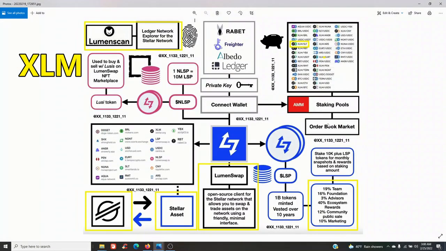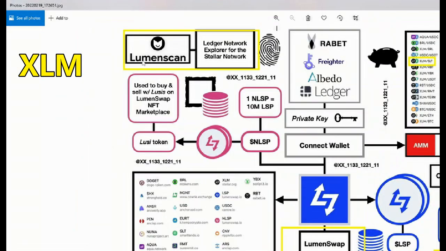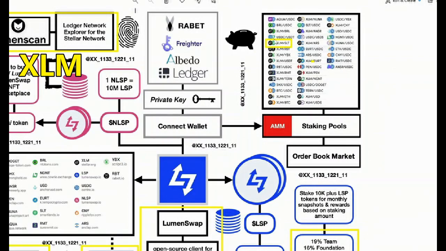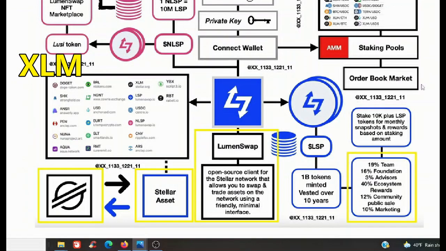And finally, with XLM Stellar, you have your LumenScan Ledger Network Explorer for the Stellar Network. You have your XLM over here on this grid. You have 19% team, 16% foundation, 3% advisors, 40% ecosystem rewards, 12% community public sale, 10% marketing right there.